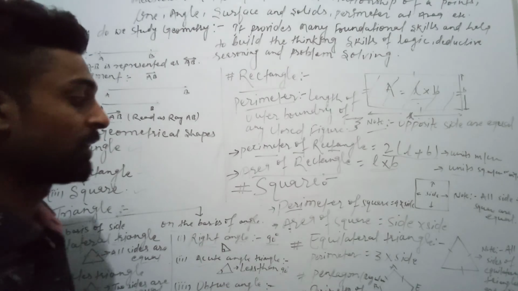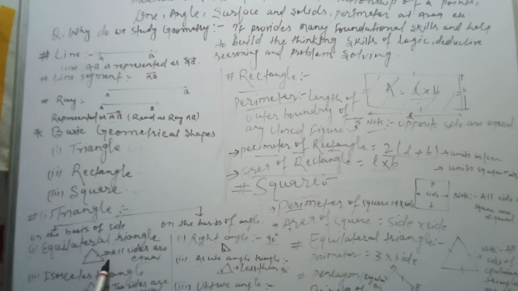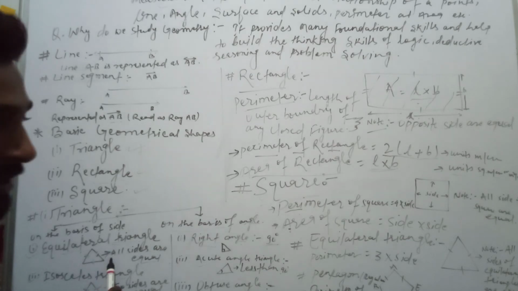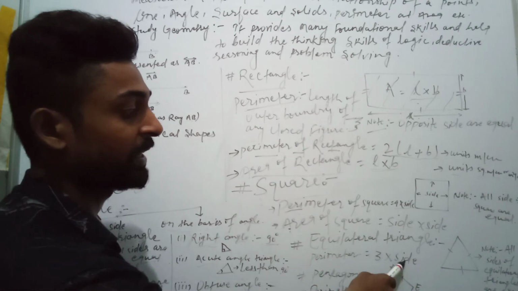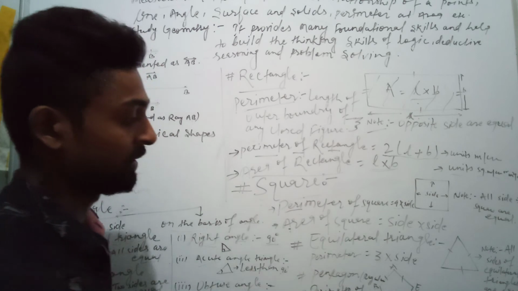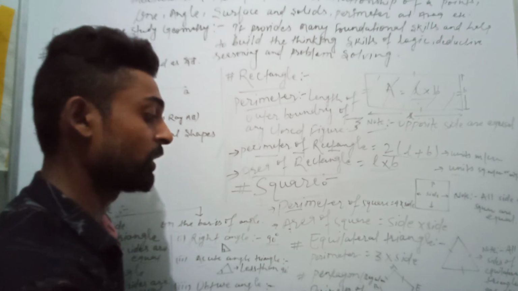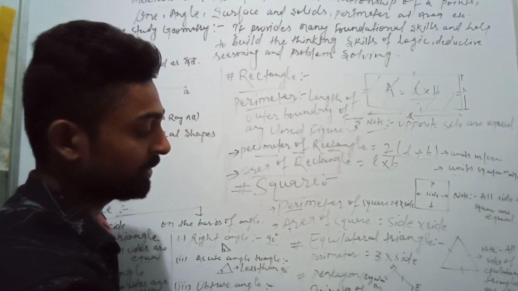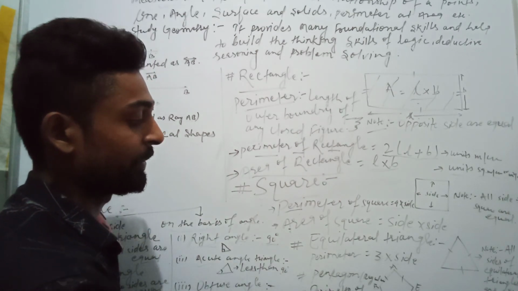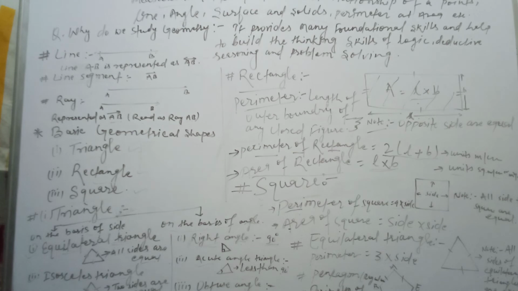Now some other shapes, like the equilateral triangle. In an equilateral triangle, all the sides are equal, so we find its perimeter by multiplying 3 into its side. After that, the regular pentagon. To find the perimeter of a regular pentagon, we simply multiply 5 into side. So learn it very well.